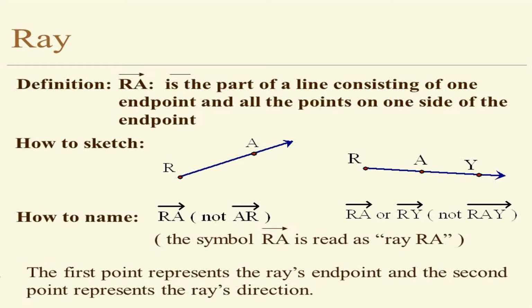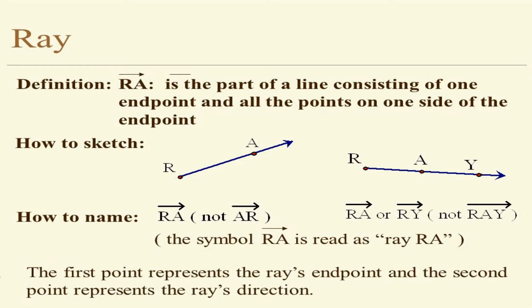We have to denote the name for the ray RA. Only on one side should we mention an arrow mark, on the side where it goes without end. Here R is the starting point, and it goes without end in the A direction. So we have to mention the arrow mark on the A side. If you write it as AR, then it is wrong, because R is the starting point or endpoint. So we have to write it as RA, with only one side arrow mark.